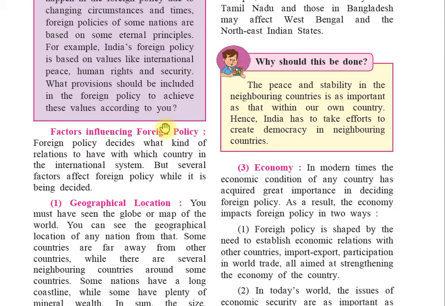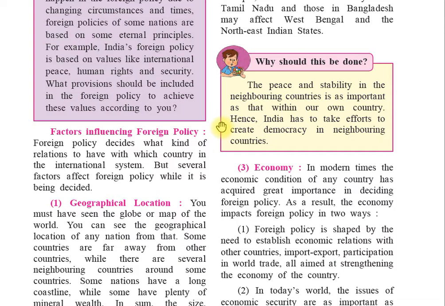Before we start with foreign policy, we will revise what we did yesterday. You all know all countries are members of the international system. We also saw that foreign policy is framed to foster national interests of defense and economic development. This we saw in yesterday's lecture also.